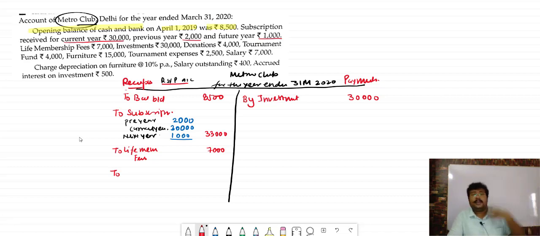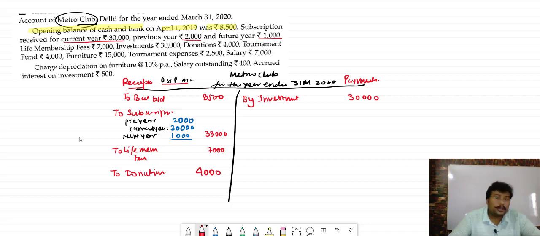So we are receiving the donation, 4,000. Tournament fund, we are receiving the tournament fund, 4,000. Now we purchased furniture, so by furniture, 15,000.